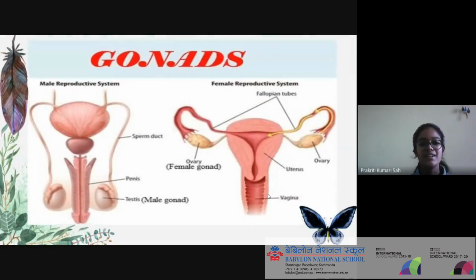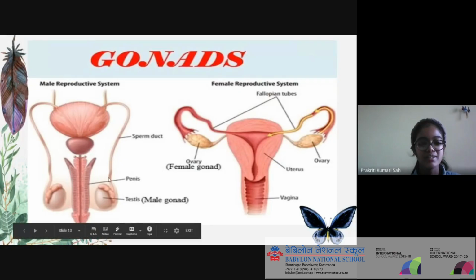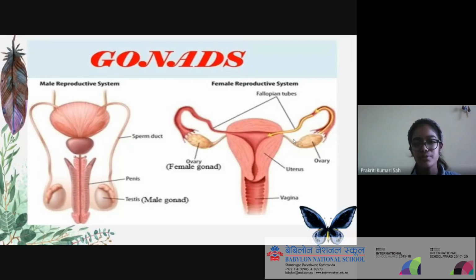And here, these are the gonads. These 2 are the testes, which are the gonads in males, and these ovaries are the gonads in females.